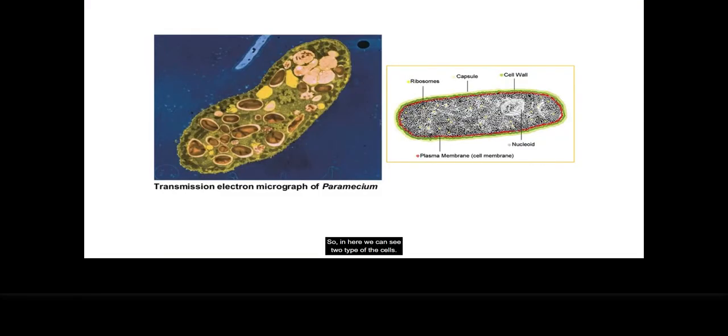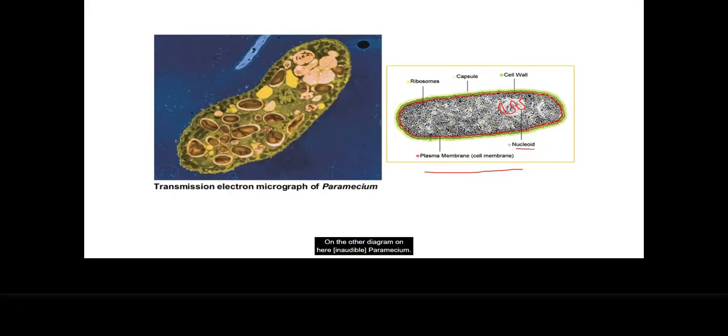So in here we can see two types of cells. On here, this is a bacterial cell. And we have ribosomes. In this case, they also have a capsule in here and cell walls. They do not have a nucleus. What they have is called a nucleoid. So it's without membrane, just a DNA molecule. And they have a plasma membrane.